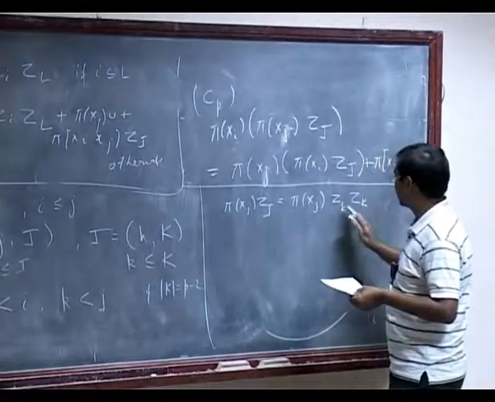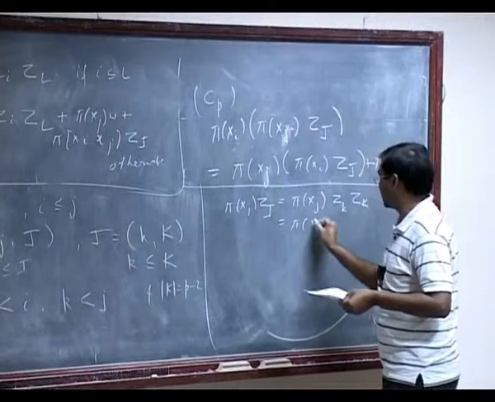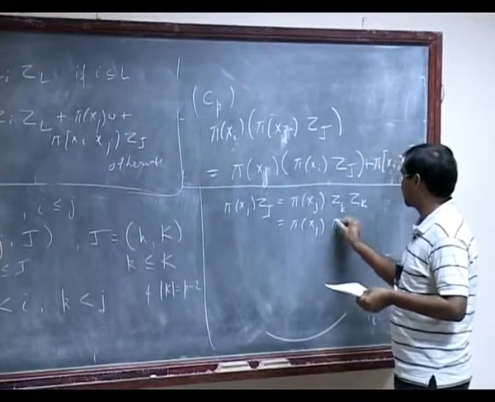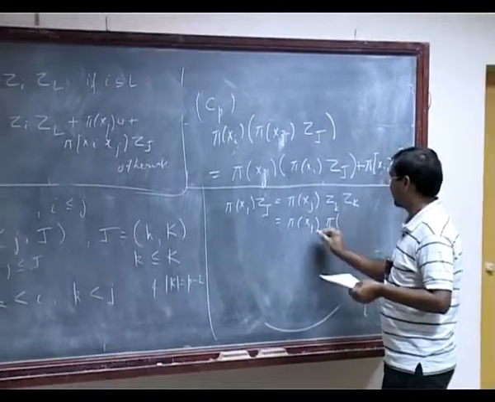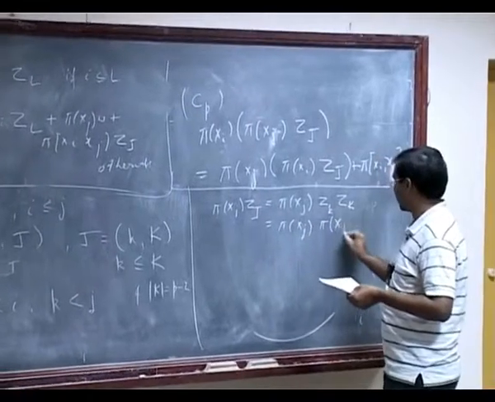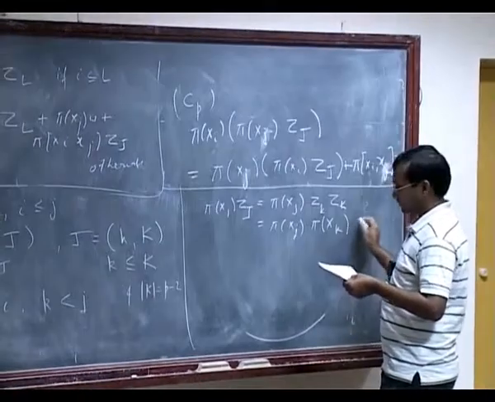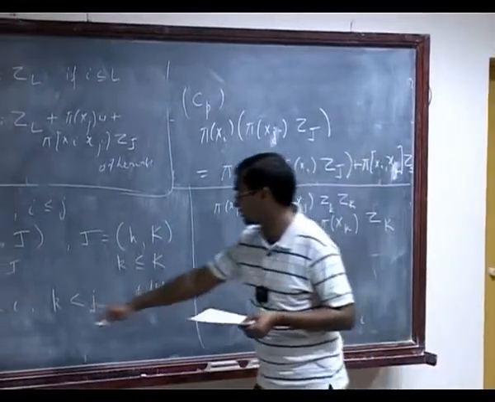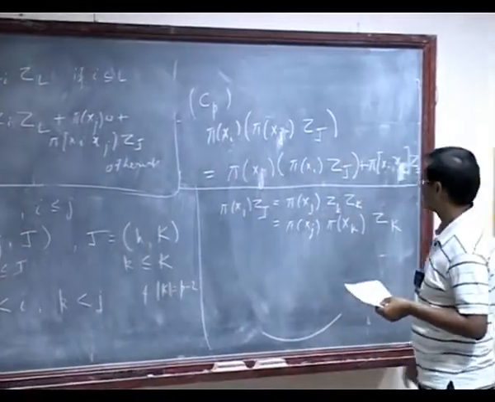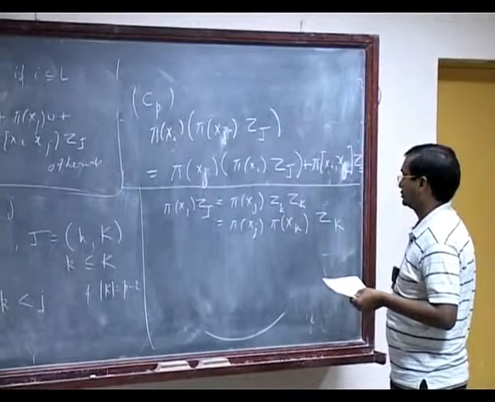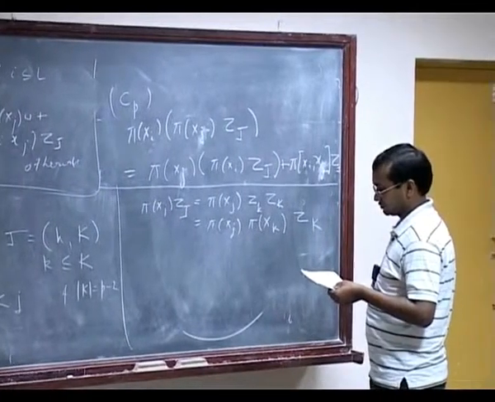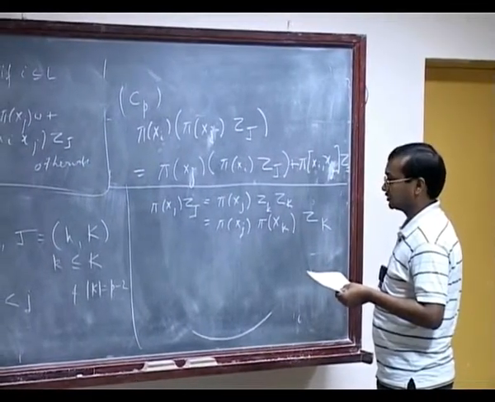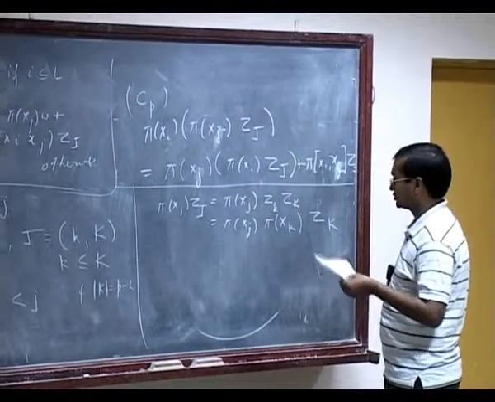So I can write pi xj and zk as pi xk zk. This I can do again because I have this, j is less than, yeah, so that I can do.